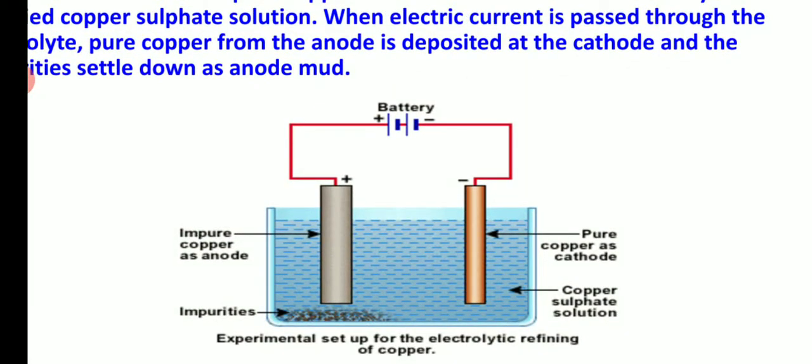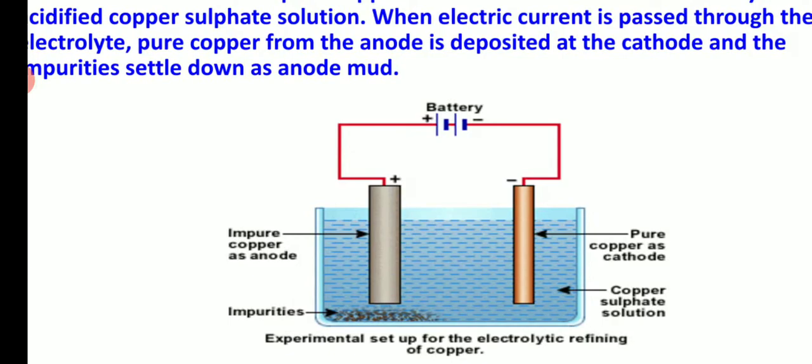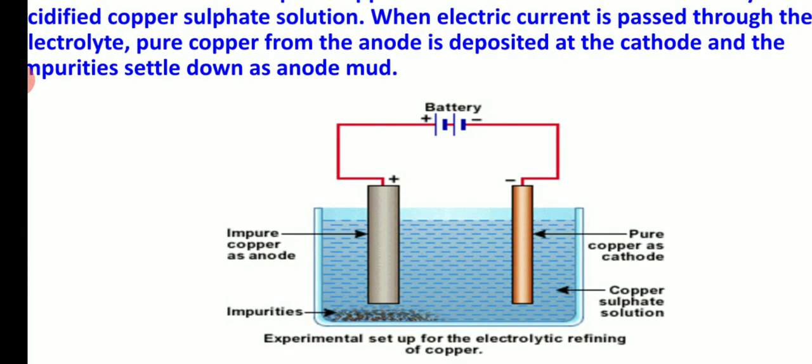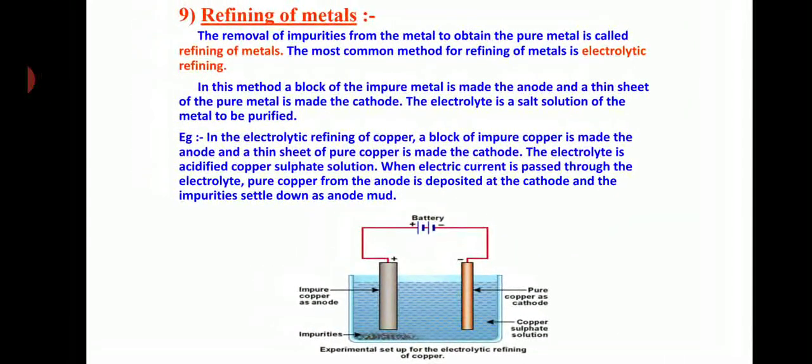So this solution is copper sulfate, and the anode, that is positive, on this side is impure copper and the cathode is pure copper. So what happens when we pass current through this solution? The pure copper starts depositing at the cathode and the impure copper starts depositing at the anode.